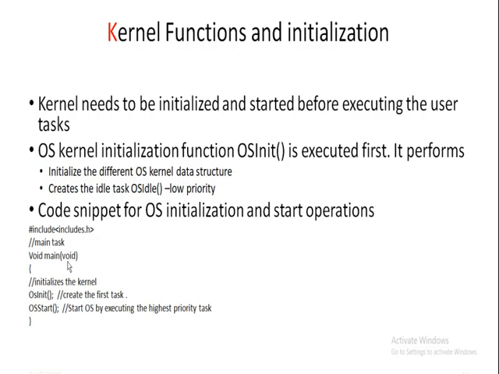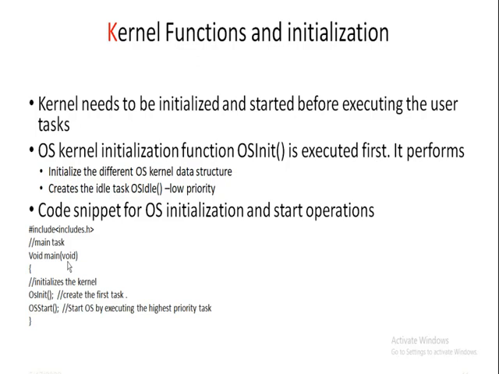The OS kernel initialization function OS init is executed first. It performs two operations. The first operation is to initialize the different OS kernel data structures. The second one is to create the idle task OS idle, which has the lowest priority. Next, the code snippet for OS initialization and start operation.